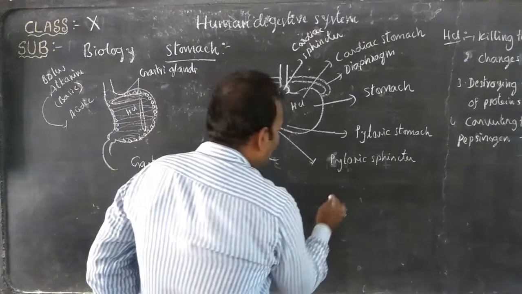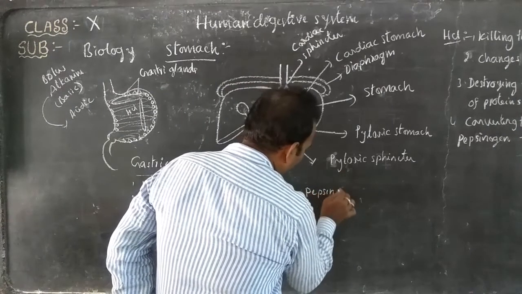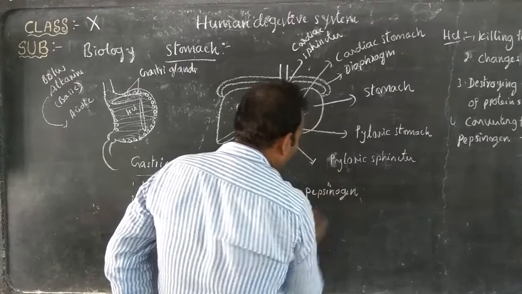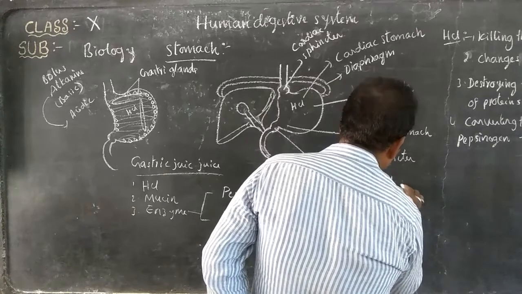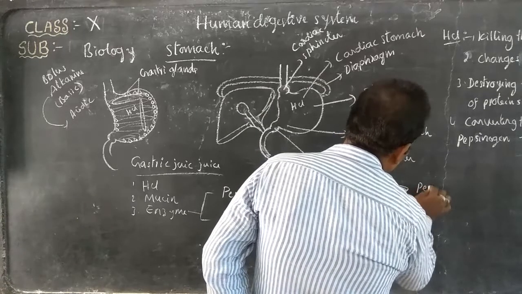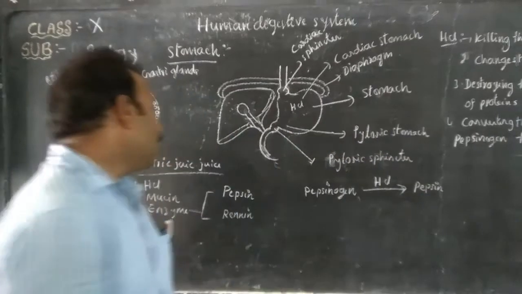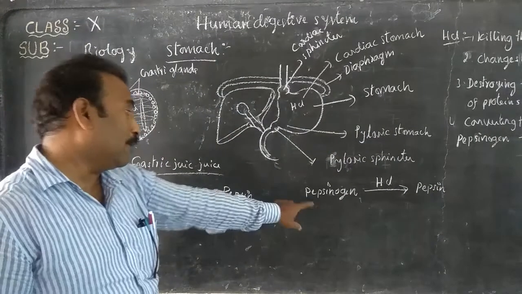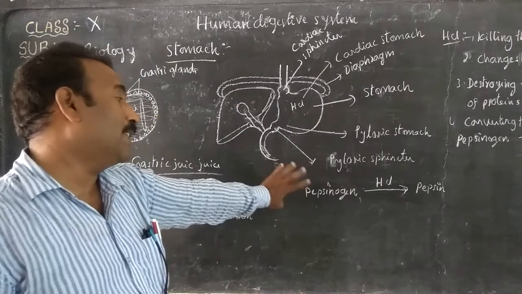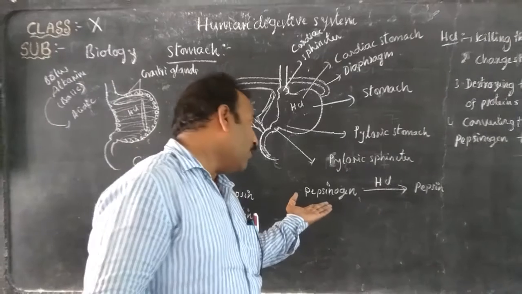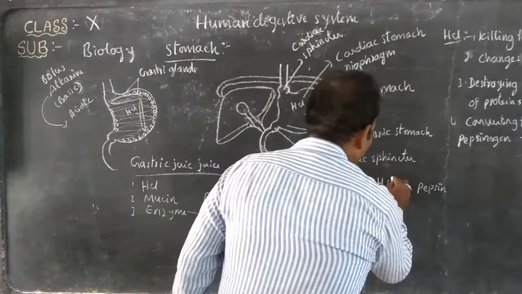This pepsin is first produced as pepsinogen. Hydrochloric acid changes the pepsinogen to pepsin. In the gastric juice there is this enzyme. What is pepsinogen? It is the inactive form of the enzyme, the inactive form of pepsin. Then this pepsinogen is converted to pepsin by hydrochloric acid.